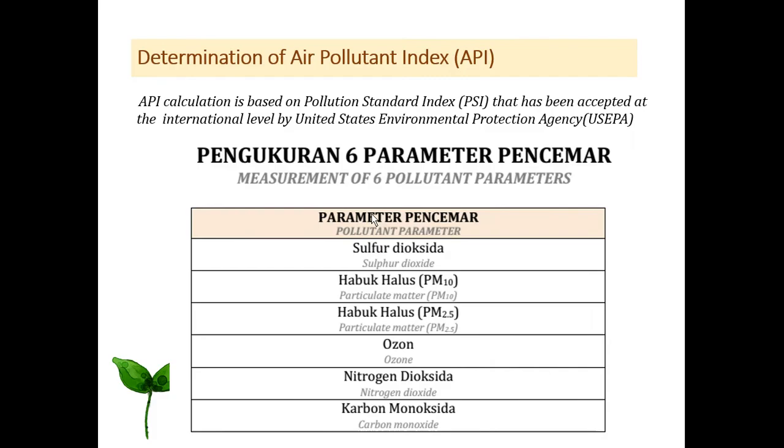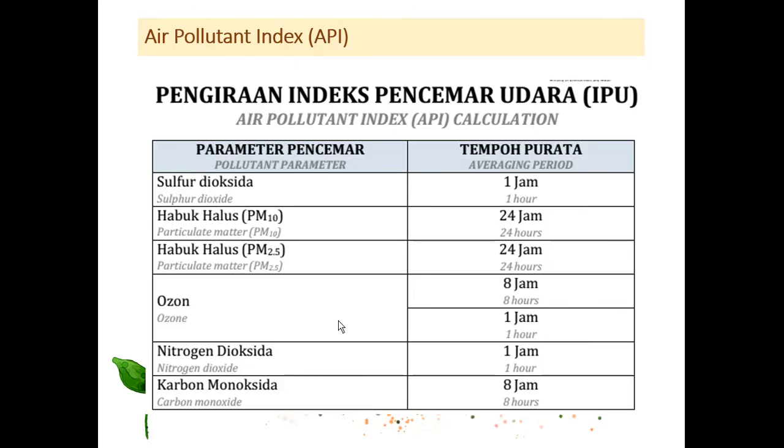So this is the 6 parameters. Previously we just had 5 parameters, but now we include PM 2.5. This is the calculation index for the API, or in Malay IPU, and in English we call it API.